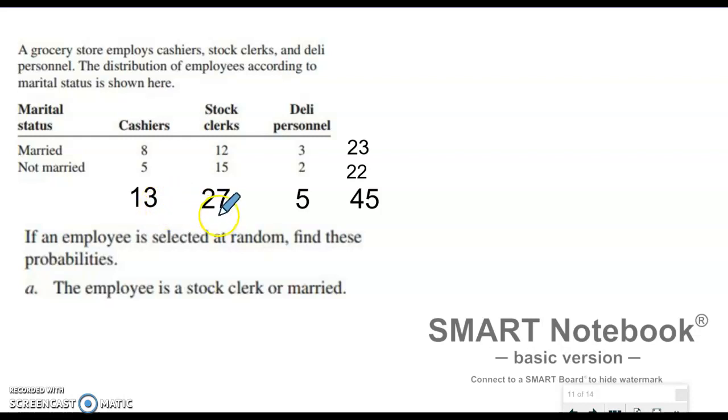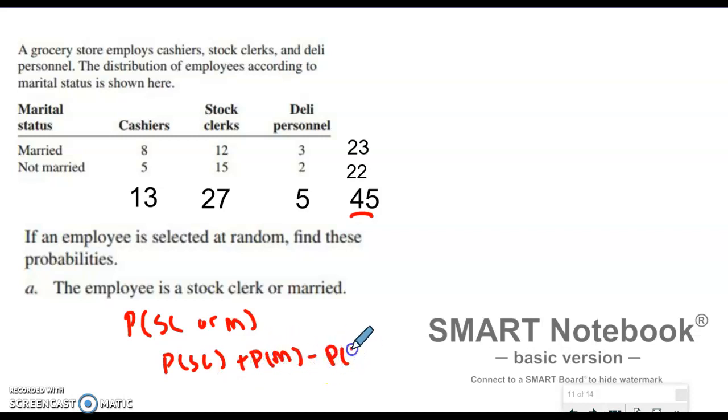I have 13 cashiers in total, 27 stock clerks in total, 5 deli, 23 that are married, 22 that are not married. And if I add up this way, I get 45. If I add down, I get 45. All right. So what is the probability that the employee is a stock clerk or married? Stock clerk or married. So we're going to take the probability that it's a stock clerk plus the probability that it's married minus the intersection of them.